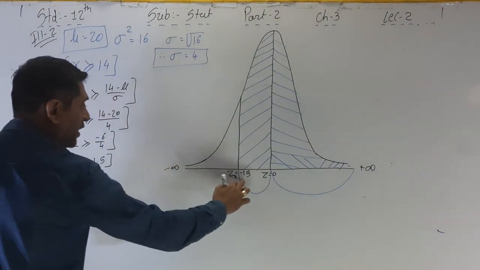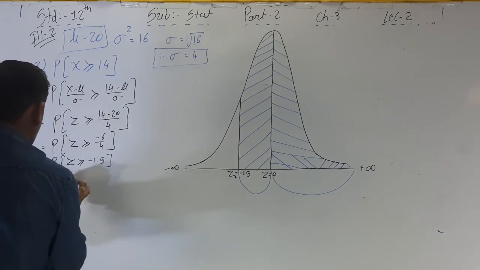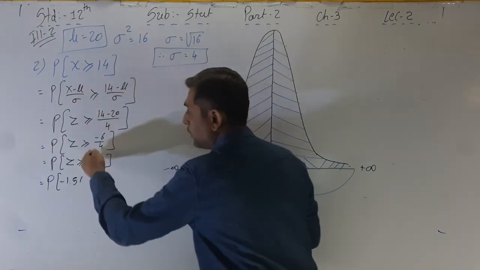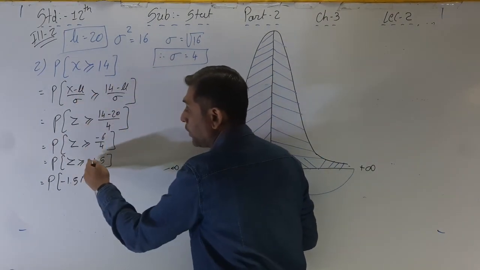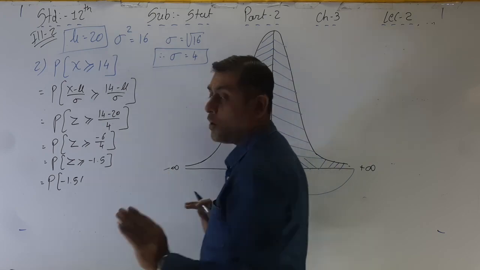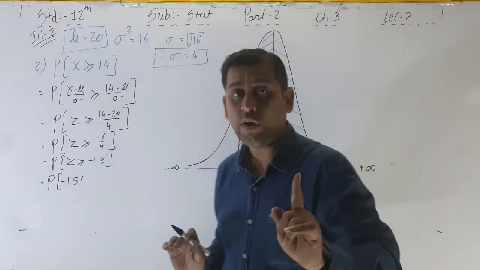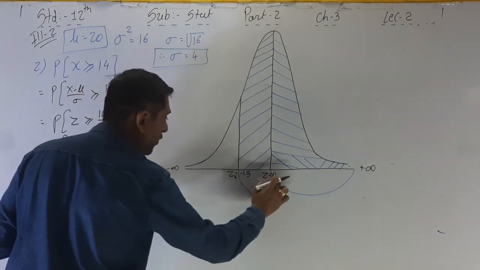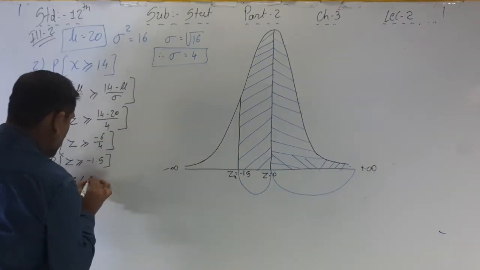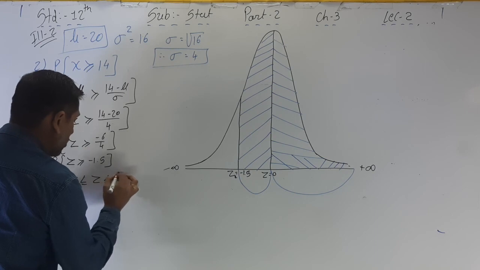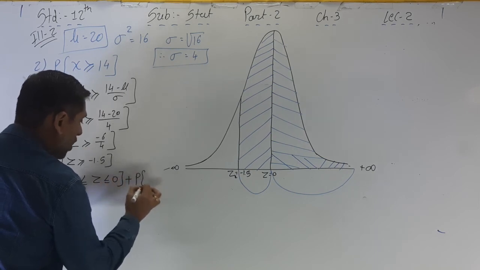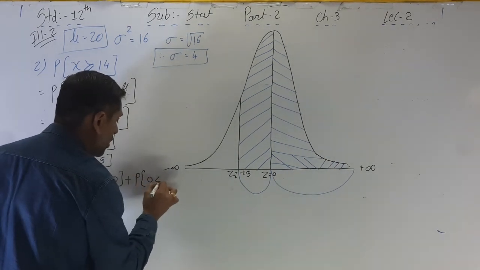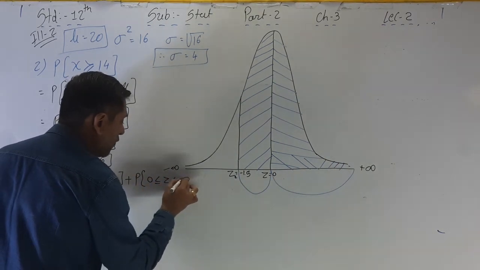P of minus 1.5 less than or equal to z less than or equal to 0, plus P of 0 less than or equal to z less than infinity.